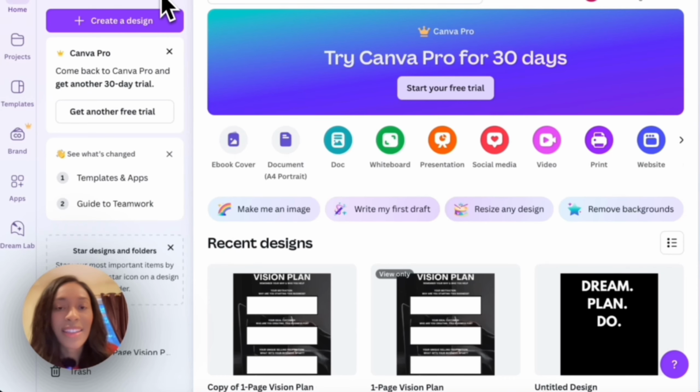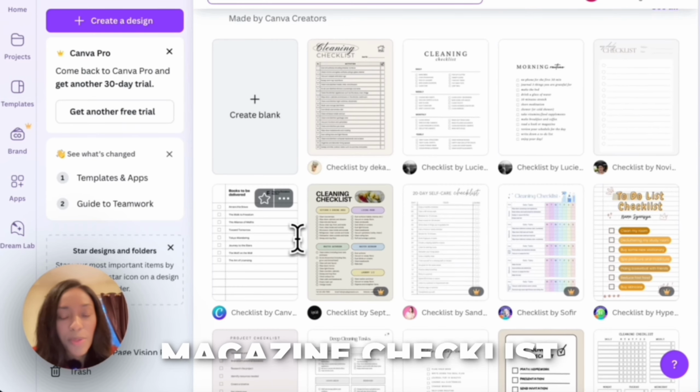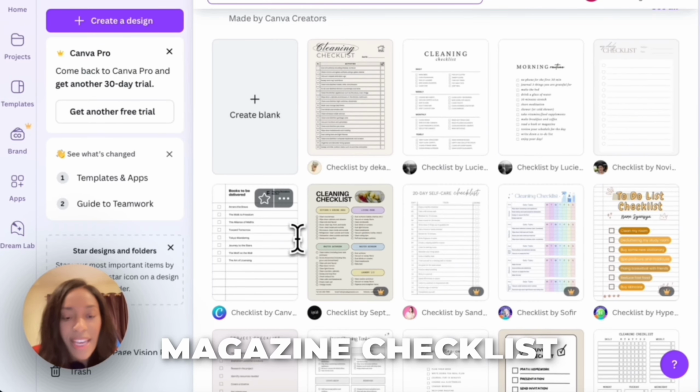And so you can click the link in the description below or type in Canva into Google. Once you create an account, you're gonna see this page right here. I am currently on a free plan. And so the goal today is to keep costs as low as possible. And this digital product is going to be our reference guide if we need to come back later on, let's say months from now, a year from now, and create a digital product within our own niche. But this is going to be a digital product that you can use that explains how to create one for yourself. And to get started, we're going to type in checklist into the Canva search bar.